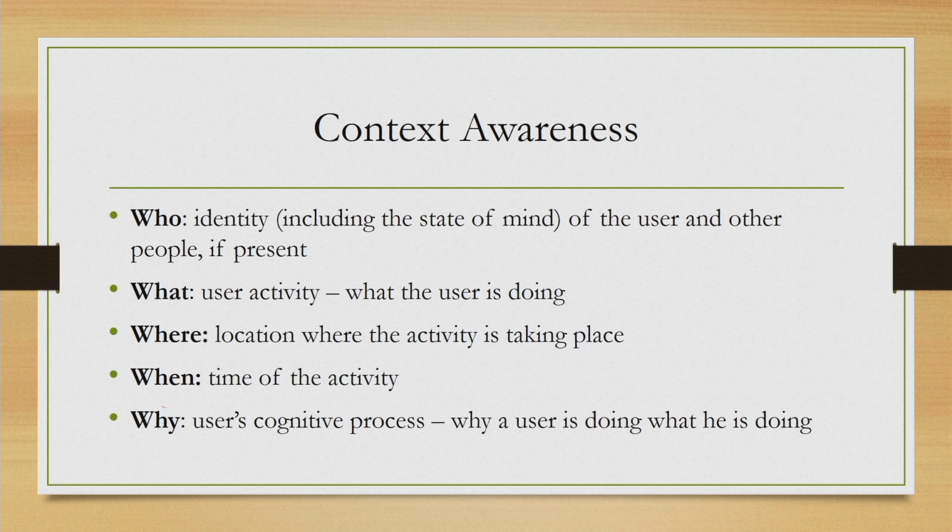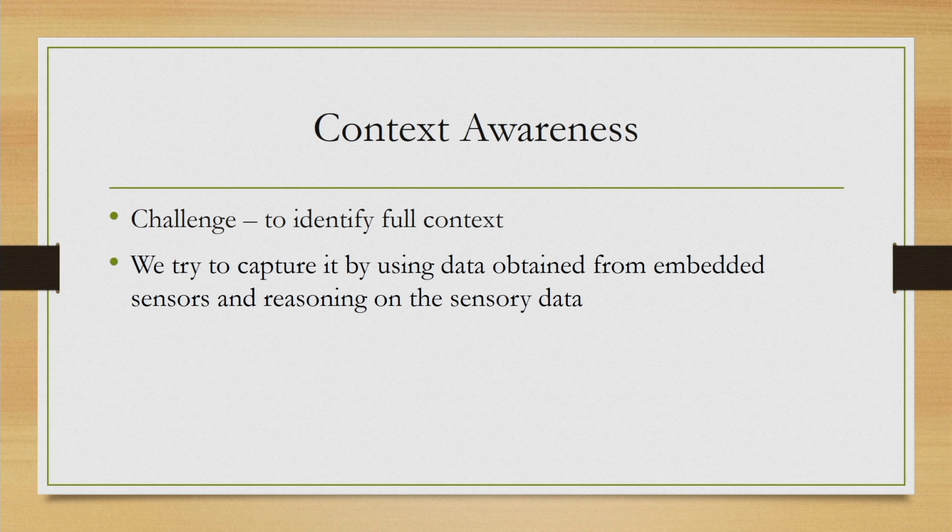The research activities going on in this area are related to how to capture this context and how to make sense of the data and map it to the context information. Typically, in a ubiquitous computing environment, this contextual data comes from sensors in various devices or standalone sensors, and we try to utilize those sensory data to identify context.